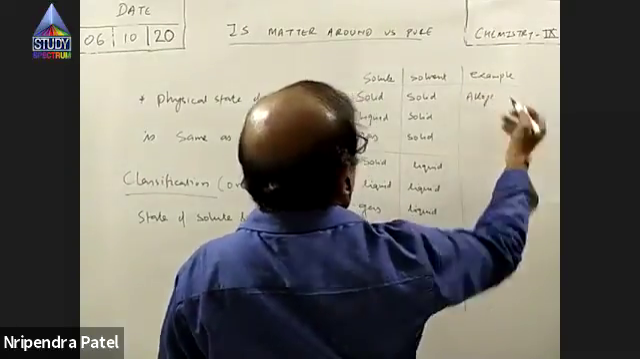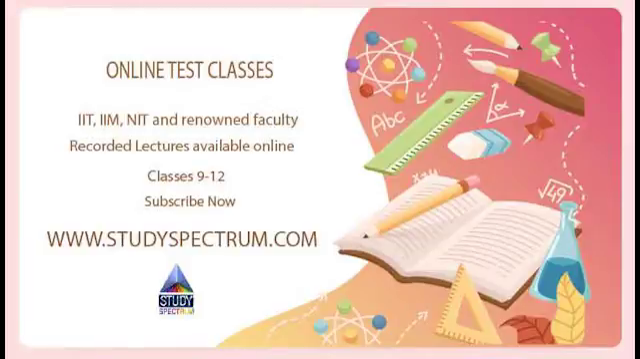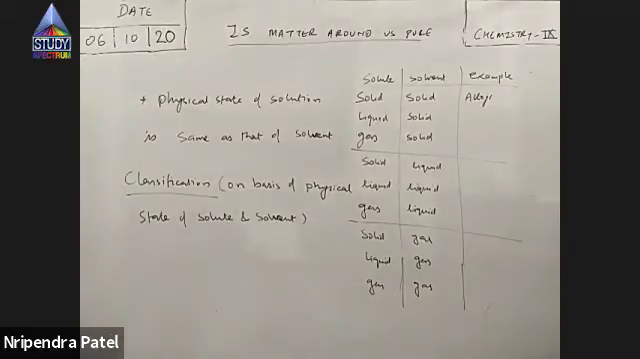We know a lot of alloys, right? Carbon steel, brass, bronze. All these are examples of solid solution, or solid dissolved in solid. I hope you're getting it. Alloys are the example of solid solution, right? Okay.